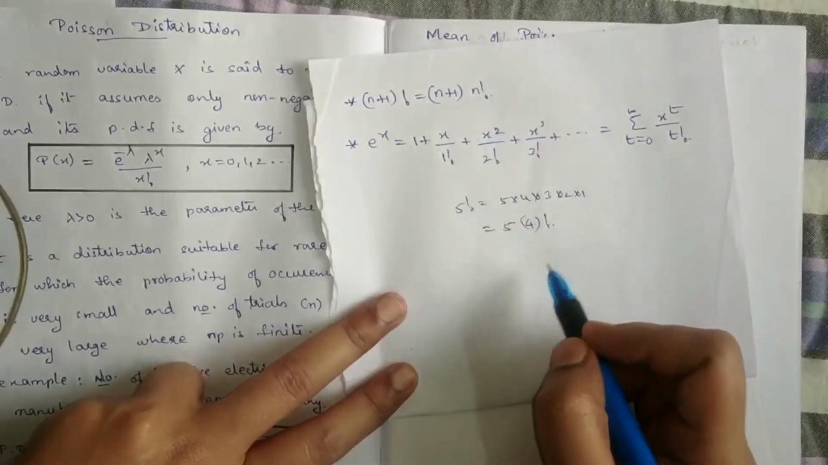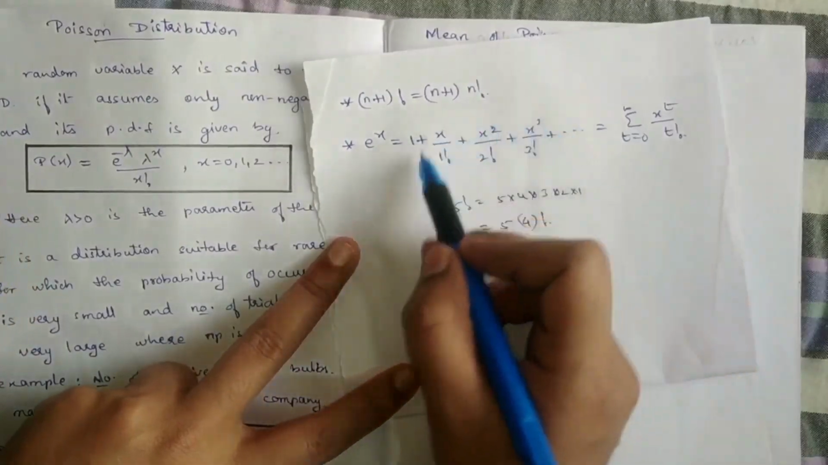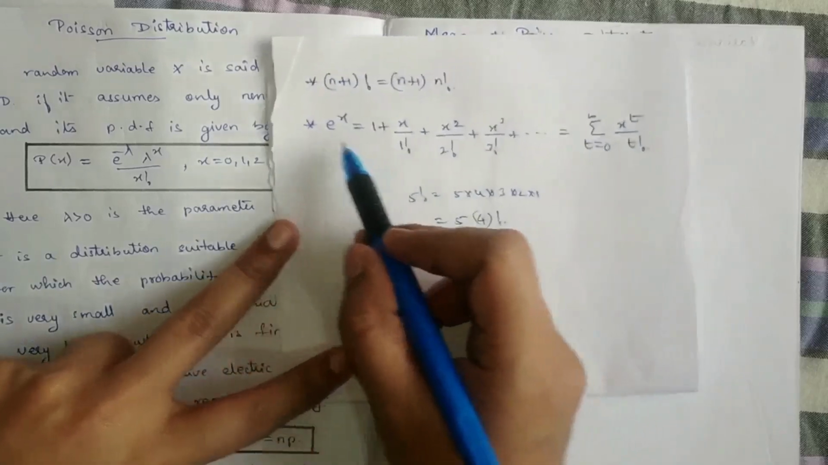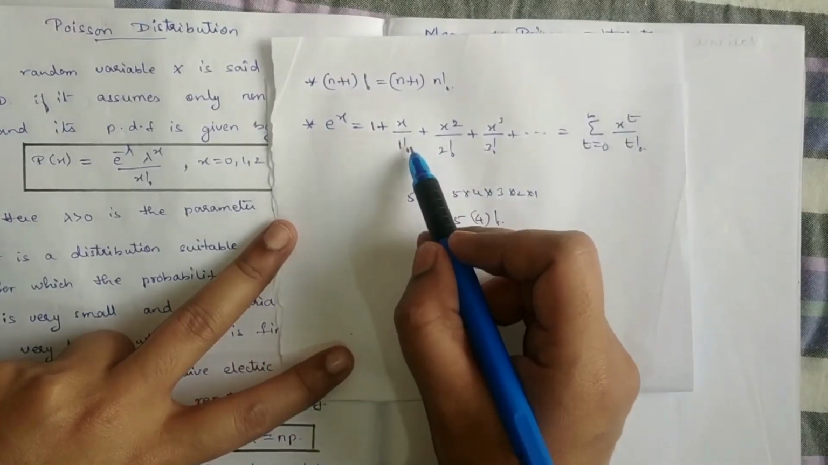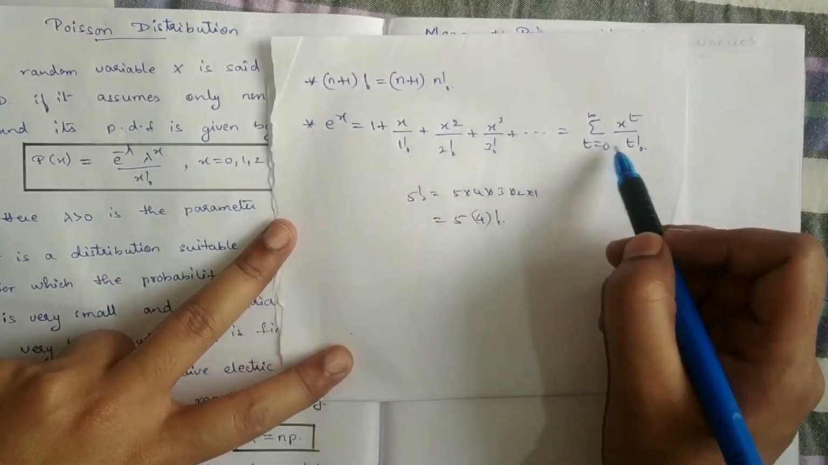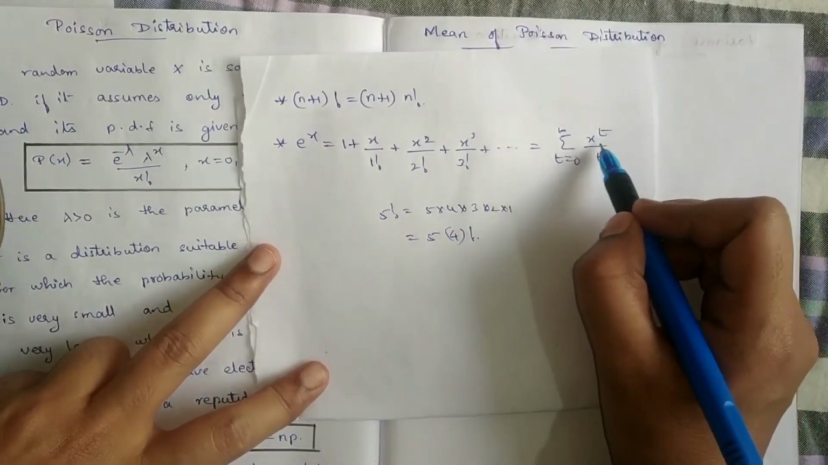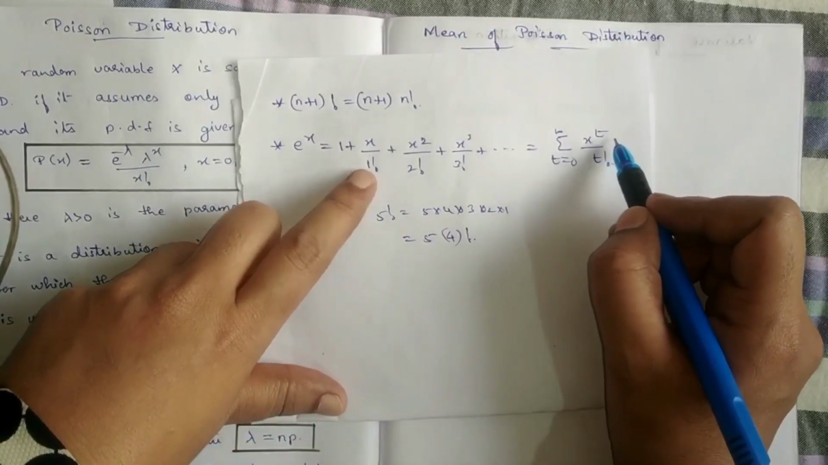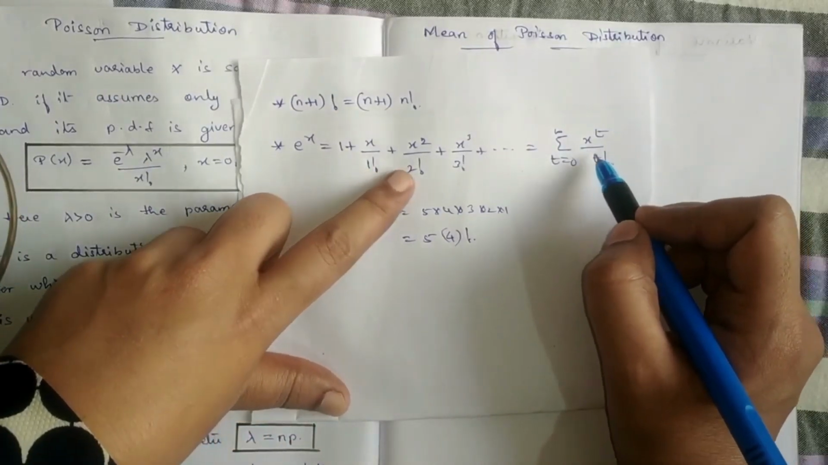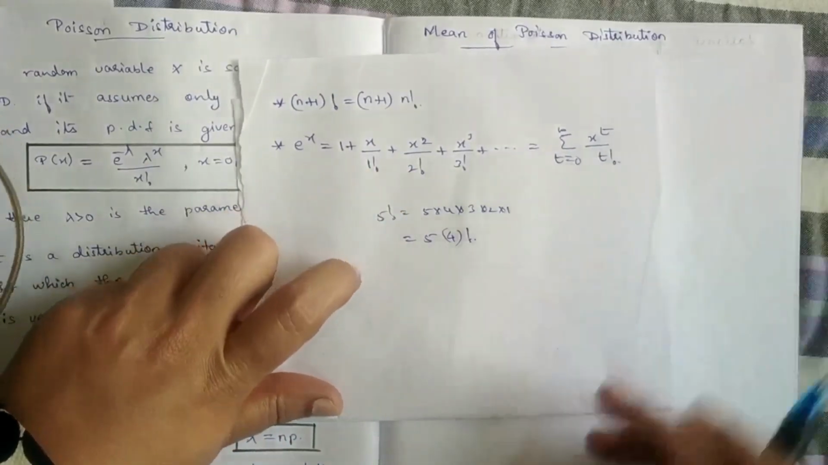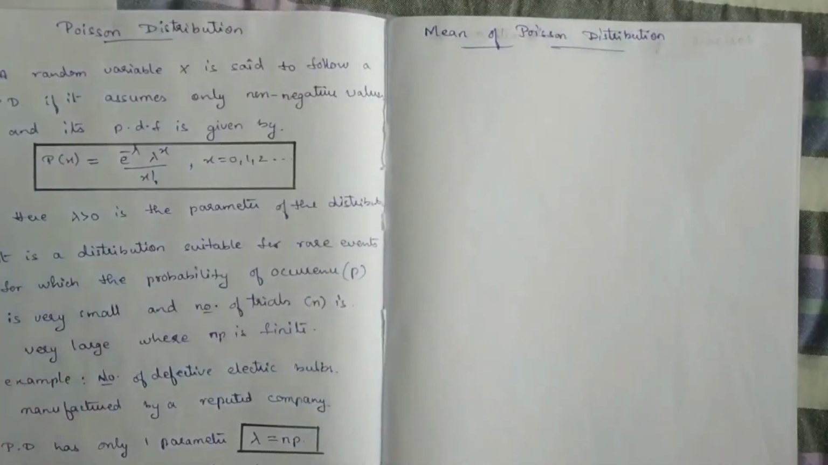And this is the series expansion for e power x. So e power x can be written as 1 plus x by 1 factorial plus x square by 2 factorial, and so on. If you write it in the summation form, you'll get this. When t is 0, you get 1. When t is 1, you get x by 1 factorial. When t is 2, you get x square by 2 factorial. So these are the two note points.